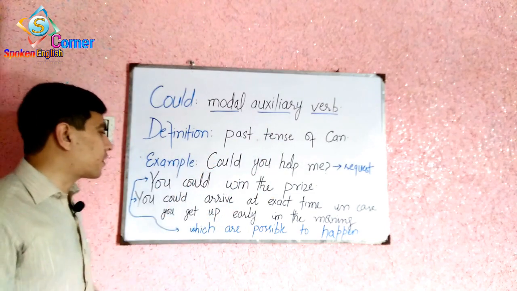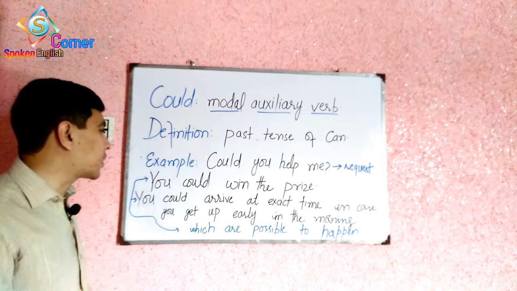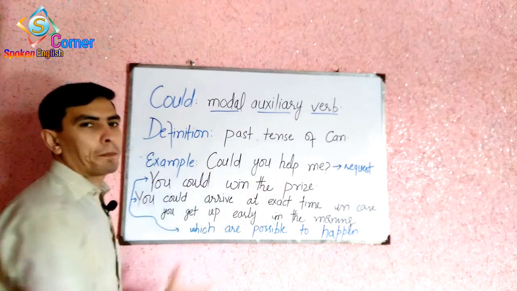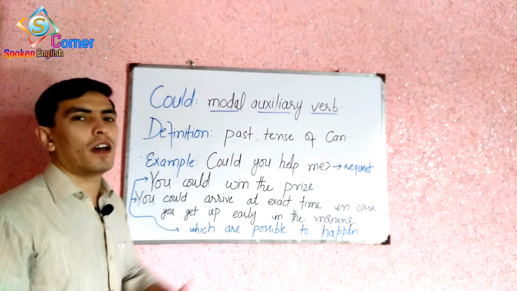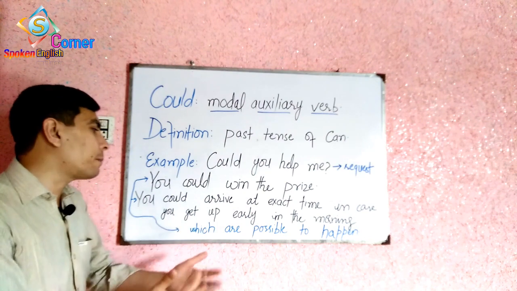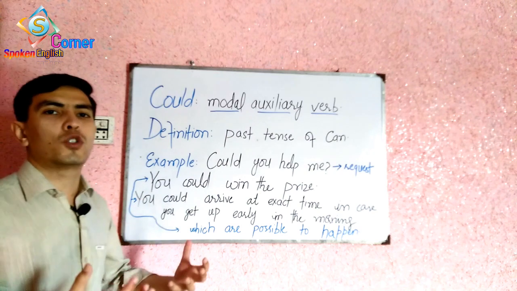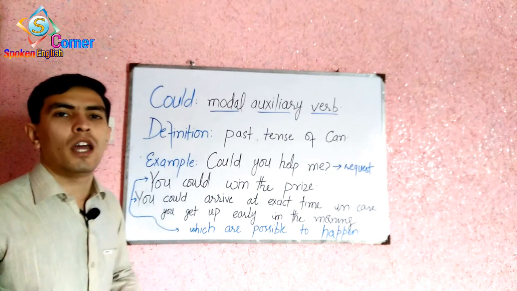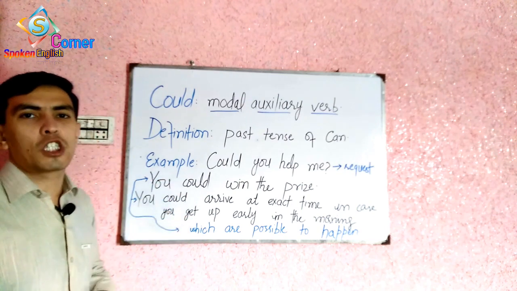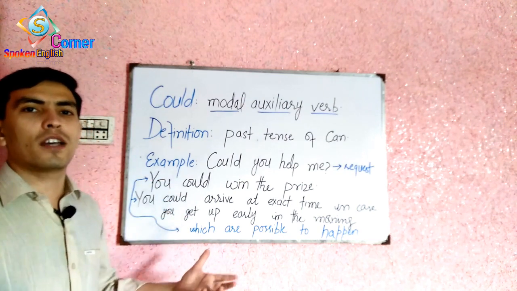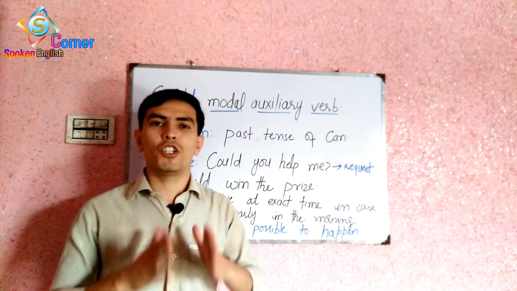Moving ahead, here I have made another two examples regarding could. You could win the prize. And the other one is, you could arrive at the exact time in case you get up early in the morning. Both of these examples show situations which are possible to happen. Simply, you can say that it shows possibility. So that's all about could in short.